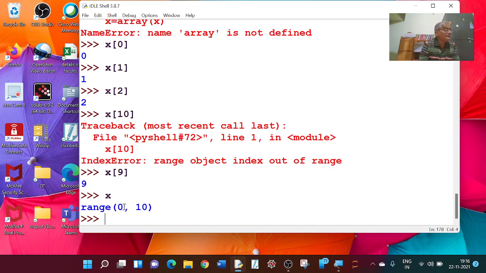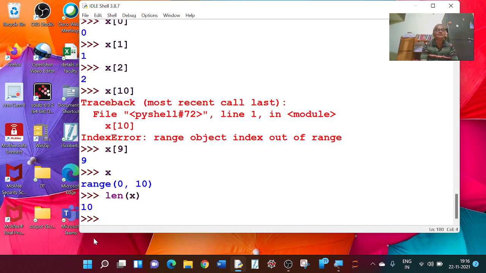Now if I write len bracket x, this gives the length of x. This is equal to 10. That is, x has totally 10 elements. What is the min of x? Sorry, I have to write x here.